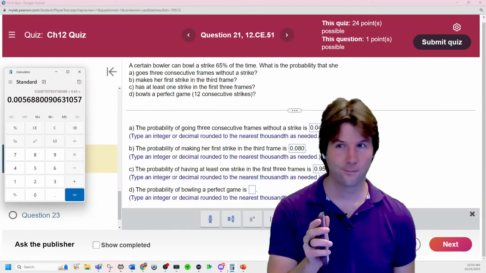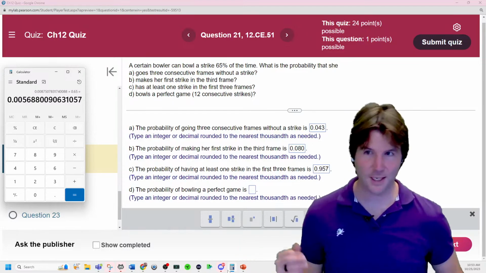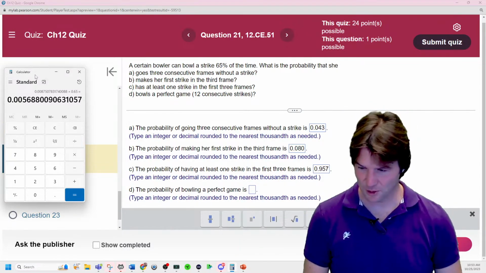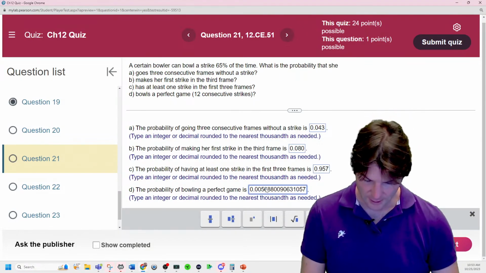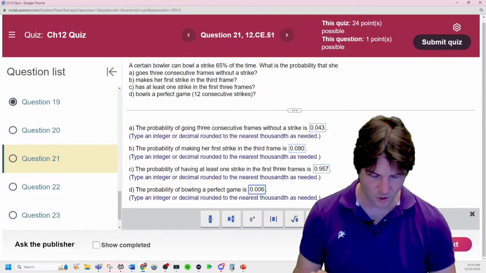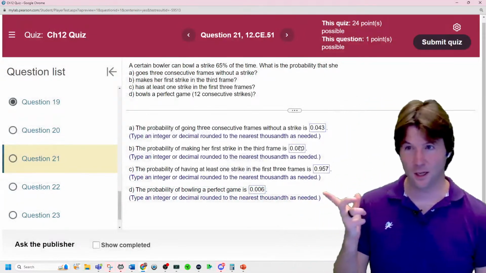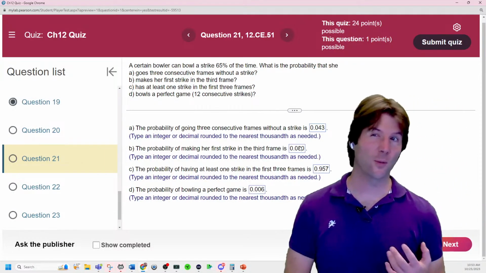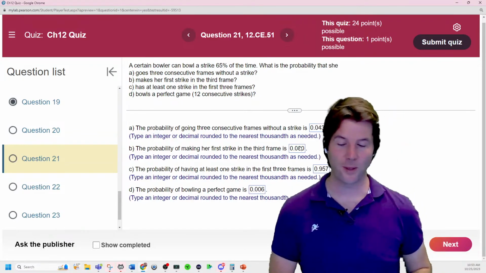It's approximately 0.005688. Now, you can't do that on the test, but use things like your phone to double check this. If you're doing it that way or put it into Google, just make sure you do it right. Round to the nearest thousandths. So this is going to round up right there, and we should be right. We're good to go. So really good stuff right there. Another great question doing the multiplication rule and knowing that each bowl would be independent of previous bowls.